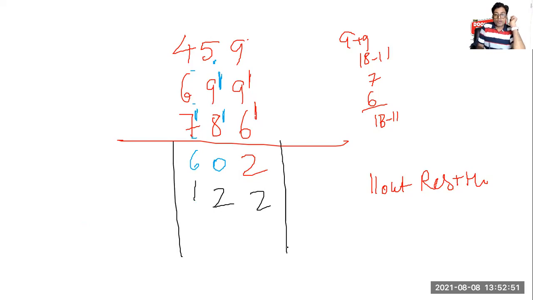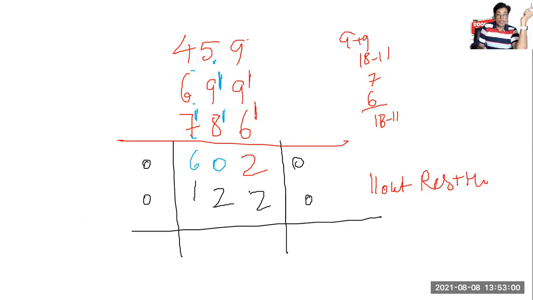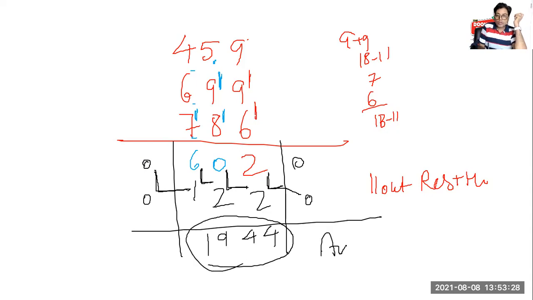Now what do I have to do? I will put 0, 0 here, 0, 0 here. That will be L. 2, 2, 0. That is 4. 0, 2, 2. That is 4. 6, 1, 2. That is 9. 0, 0, 1. That is 1. That is my answer. Got it? Is it clear?